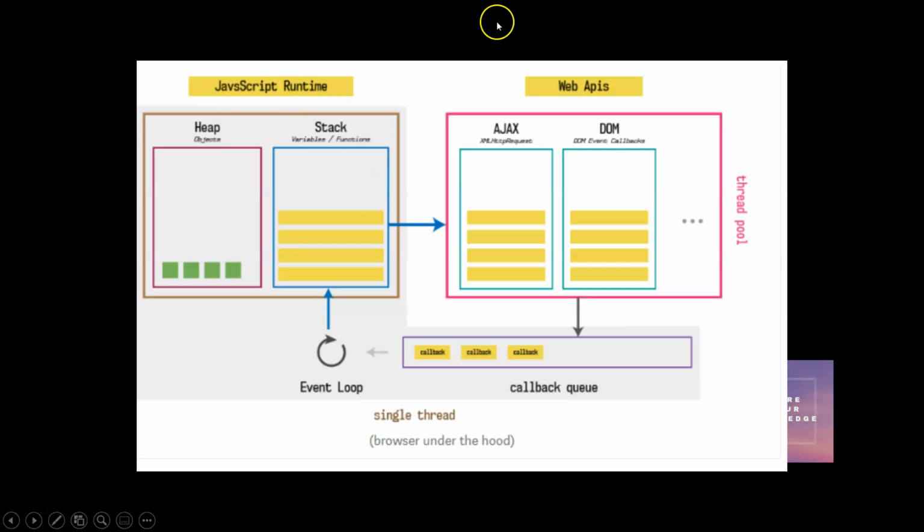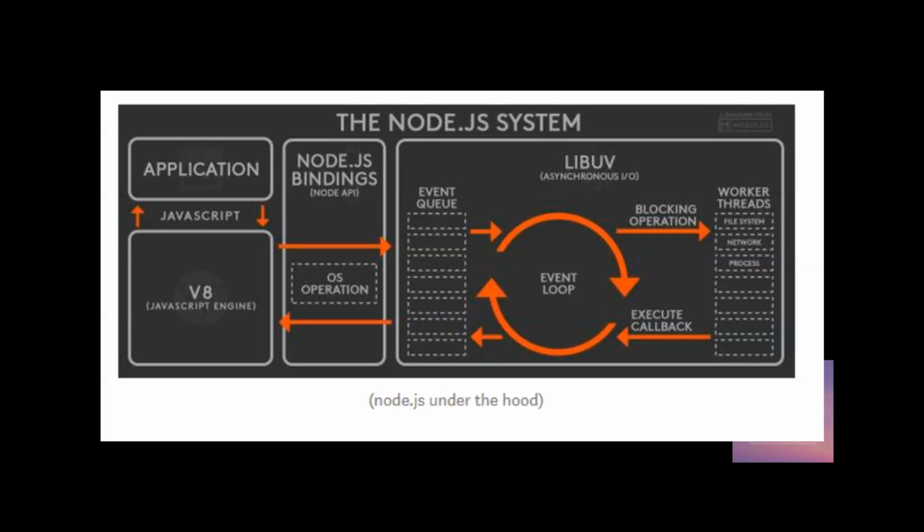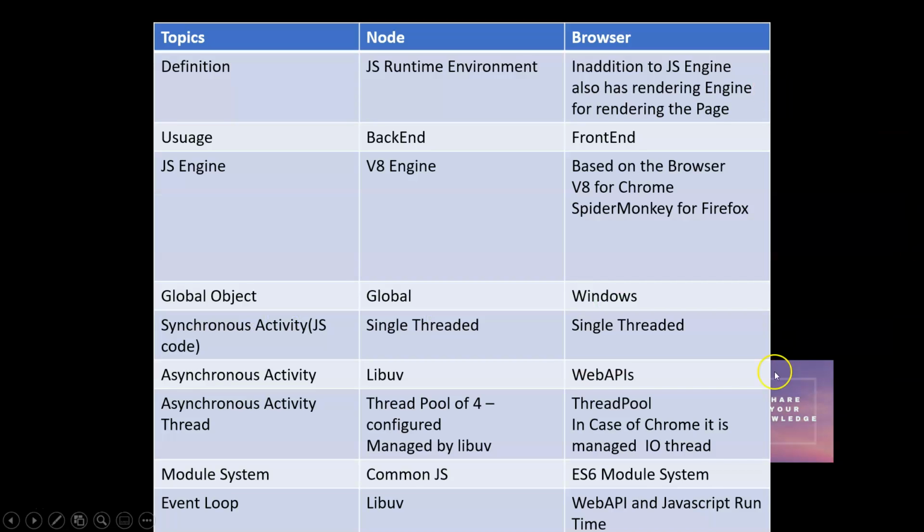So you can understand, in case of browser, for event loop, the web API and the JavaScript runtime are involved, but in case of Node, libuv is involved. Okay, that's what I have put here, web API and JavaScript runtime. So these are the differences I have compiled for Node and browser.